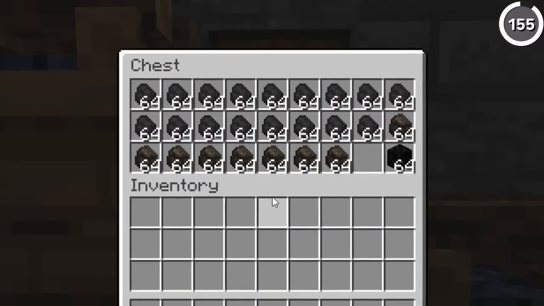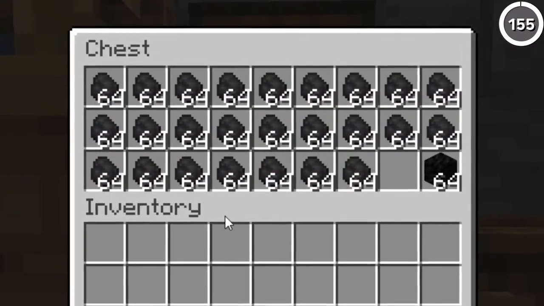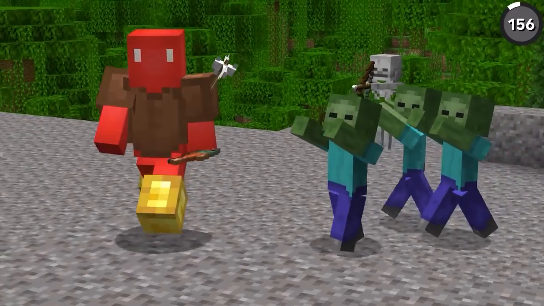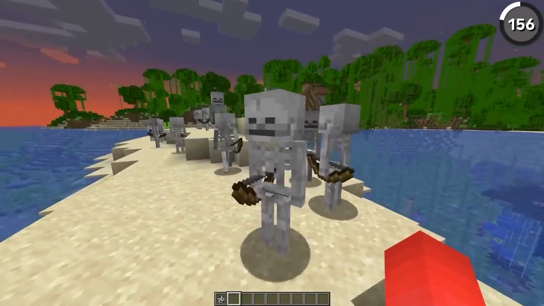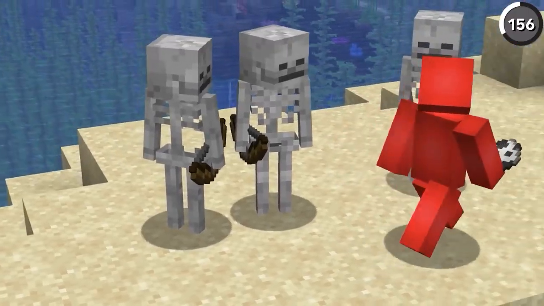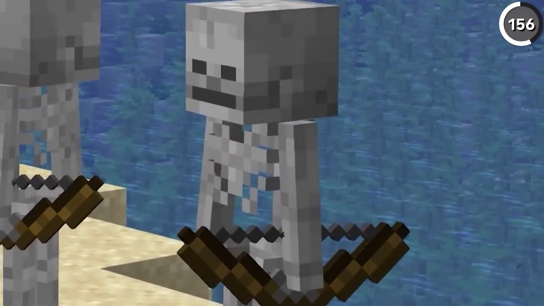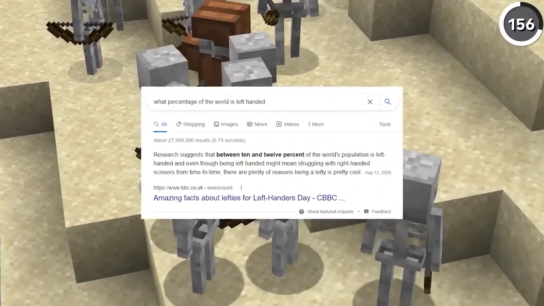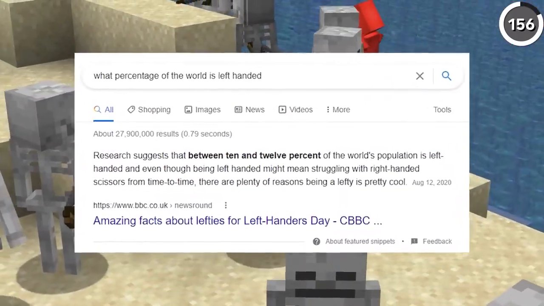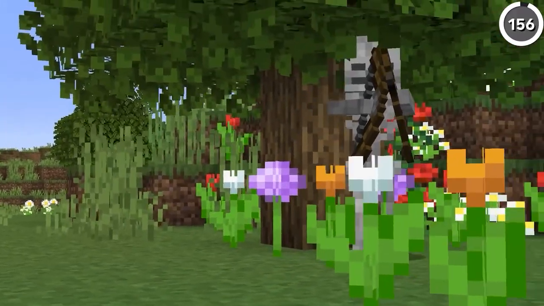Although I guess it would have been confusing to try and stack both of these together in a chest. Usually, when you see a skeleton, your first instinct is for fight or flight, but if you stop and look them over, you'll see this. In Java Edition, 89% of skeletons are right-handed, and the remaining 11% hold a bow in their left, and this emulates the estimated right-handed to left-handed percentage in the real world, and thankfully there aren't any ambidextrous skeletons in the game.